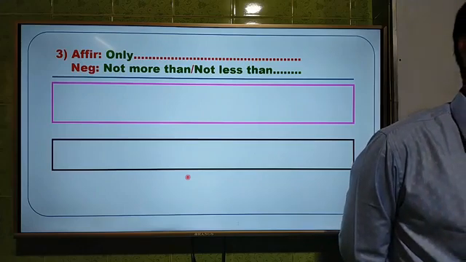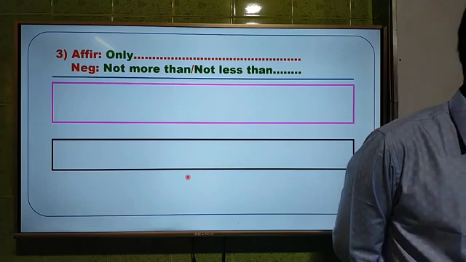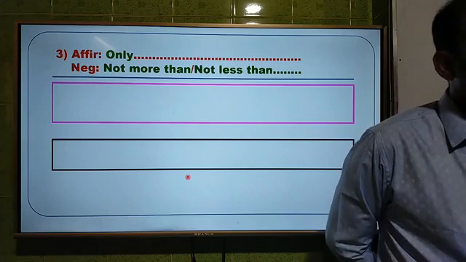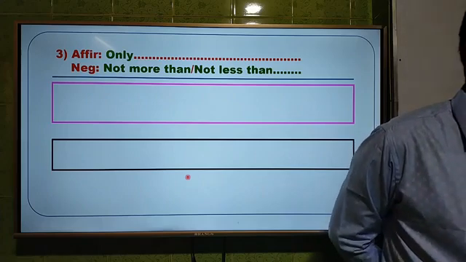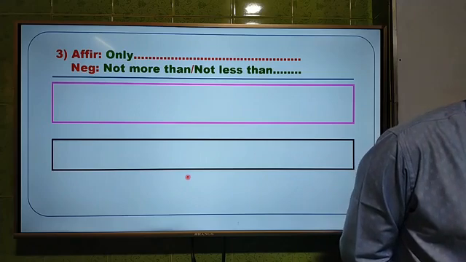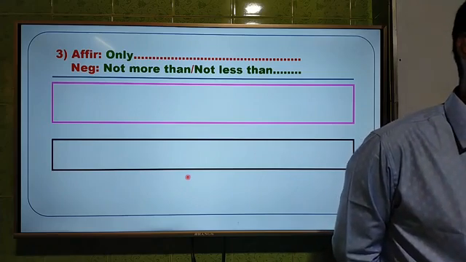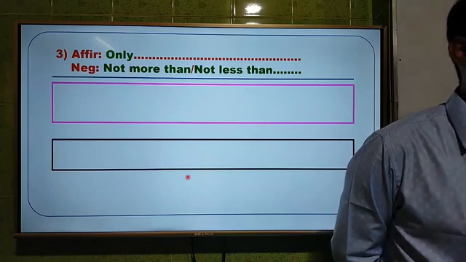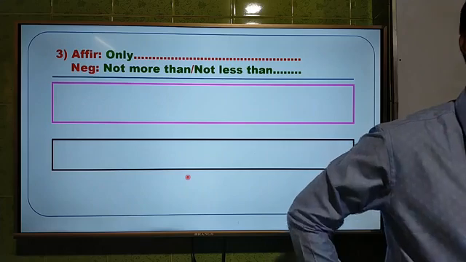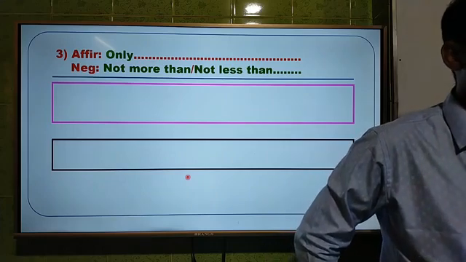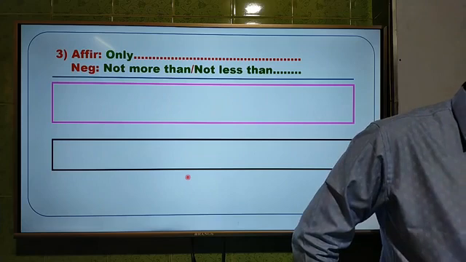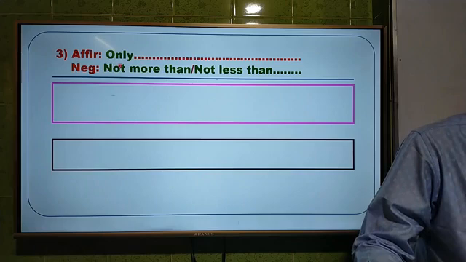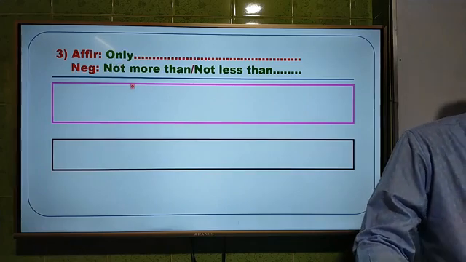Okay, dear students, now look at the screen. This is the third rule of changing affirmative into negative. So, it is an affirmative sentence again with only, and here you have to use not more than or not less than instead of only if it means age or number. Listen to me please, again I am going to express. You have to use not more than or not less than instead of only if it means age or number.